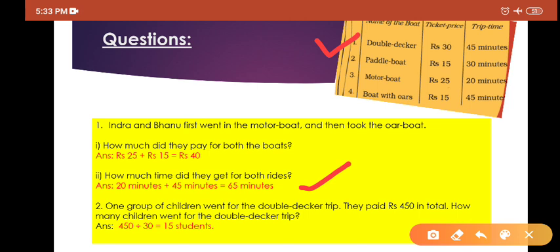तो 450 रुपीज़ में कितने बच्चे जा पाएंगे? What to do? You tell me first. If the cost of one ticket is provided, and it is asking for 2 or 3 tickets, what will you do? You will multiply. But here it is the opposite. Here the total price for some tickets is given, the total price is 450, and the cost of one ticket is ₹30. So what will you do? We will divide. 450 divided by 30, then we will find the number of students. So the answer will be 15. You got it?